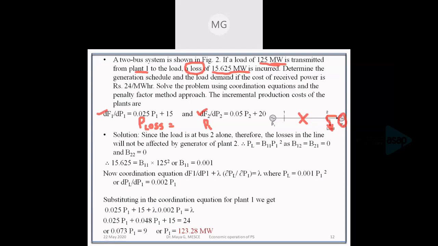Power generated from the first unit goes through the transmission line, which is why the losses depend on P1. Since the load is at bus 2 alone, the loss in the line will not be affected by the generation of unit 2. Therefore, PL is dependent on P1 only.